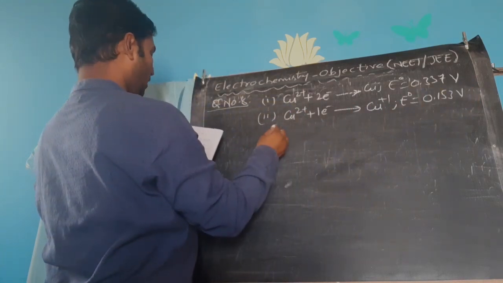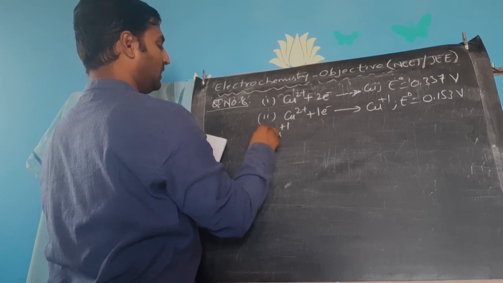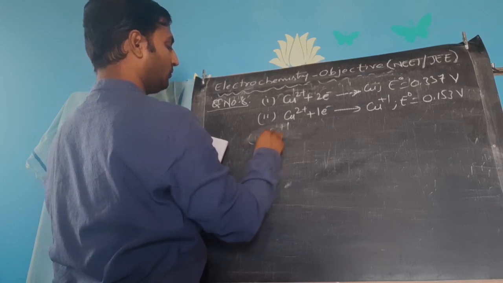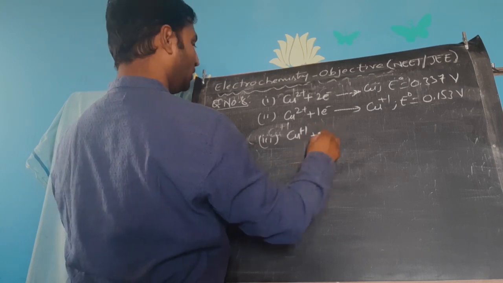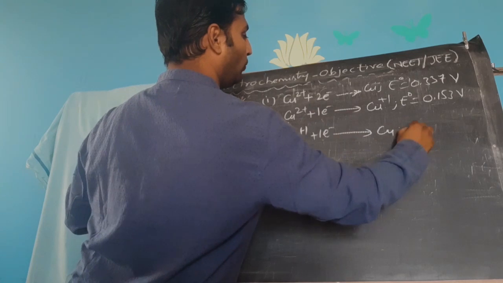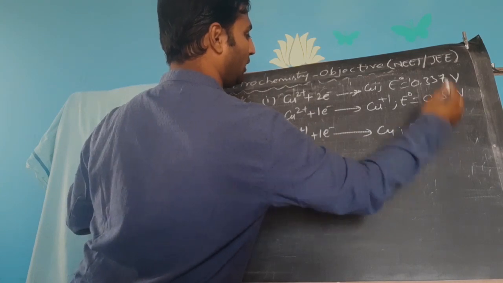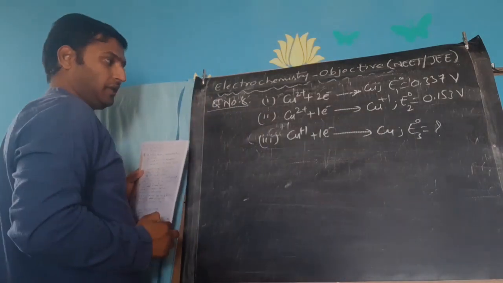Now he is asking you, let me call this equation 3: for cuprous ion to gain 1 electron and become metallic copper, what will be the E naught value? That is the question. Let me call them E naught 1, E naught 2 and E naught 3.